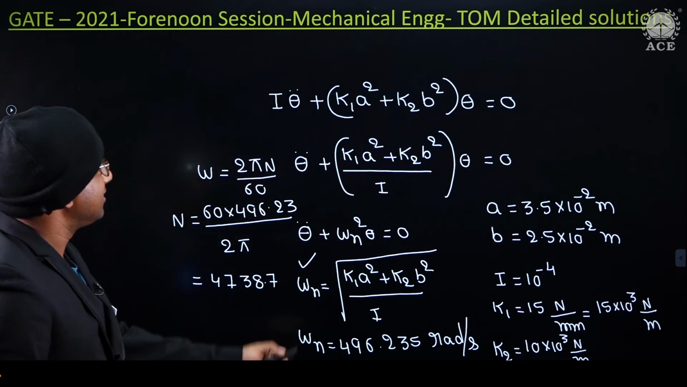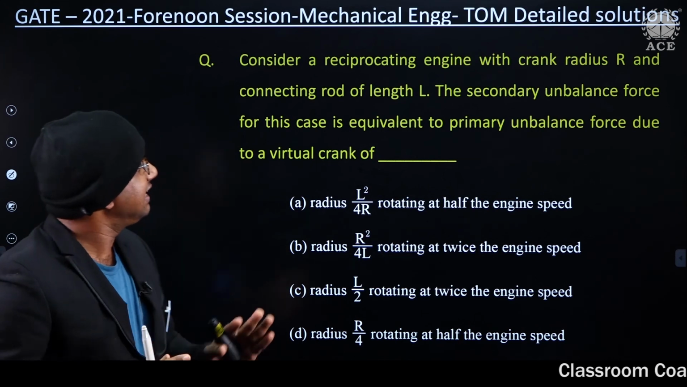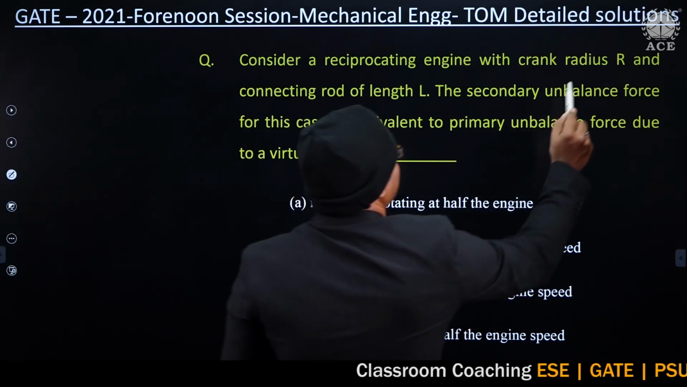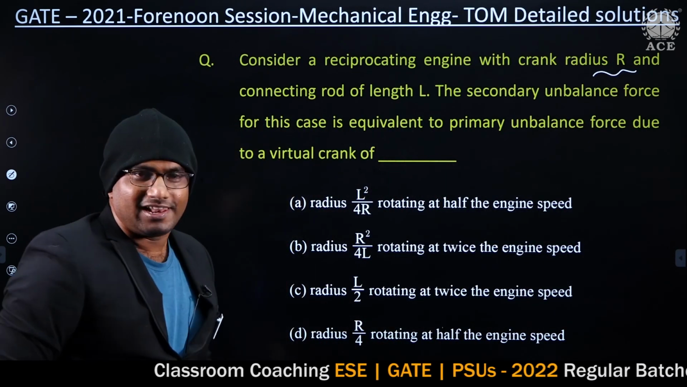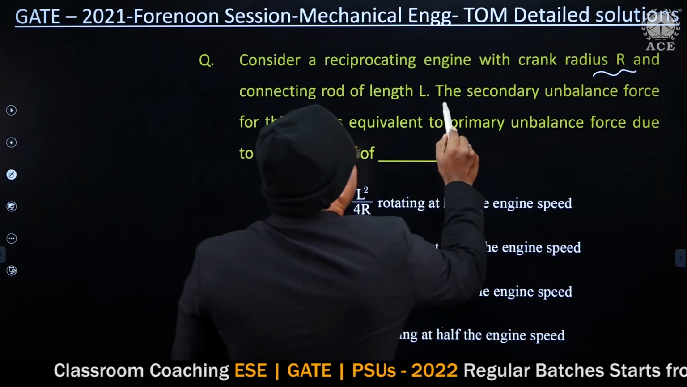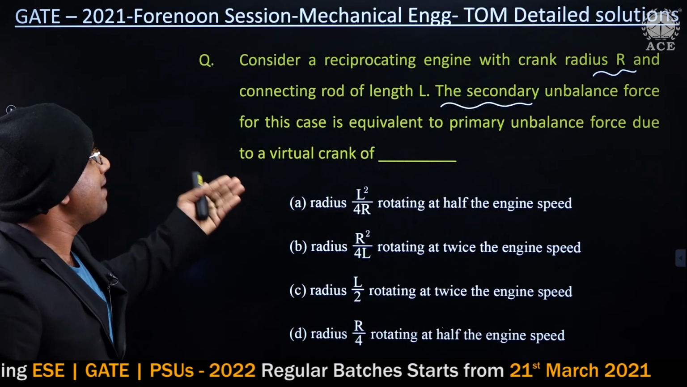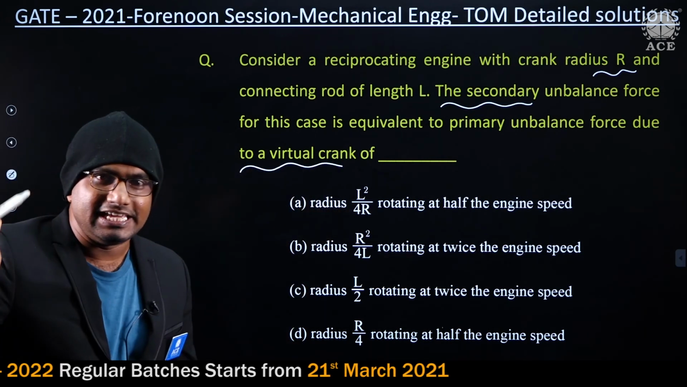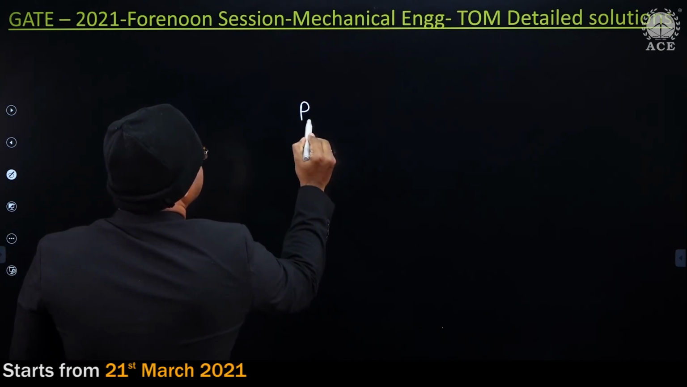Okay, next. Coming to the next question. Consider a reciprocating engine with a crank radius r and connecting rod length L. Then the secondary unbalanced force for this case is equal to the primary unbalanced force due to a virtual crank. In general guys, observe carefully. The primary force